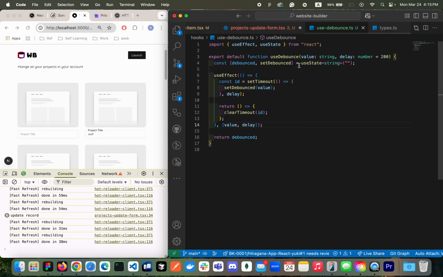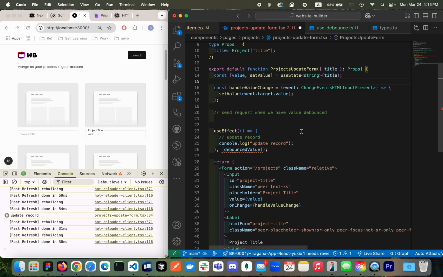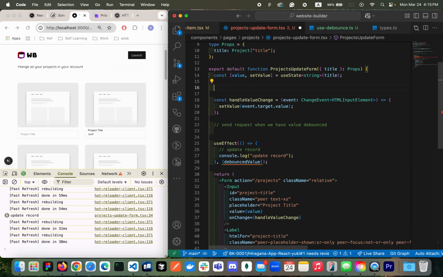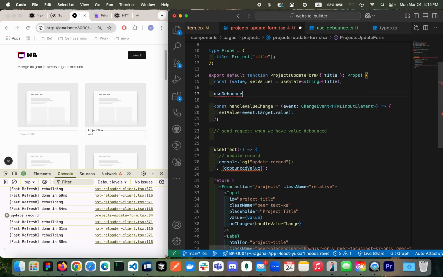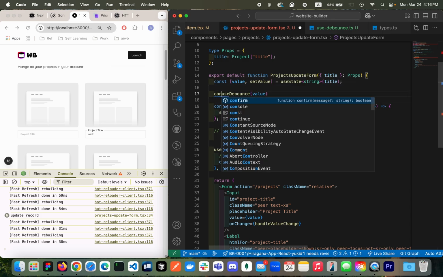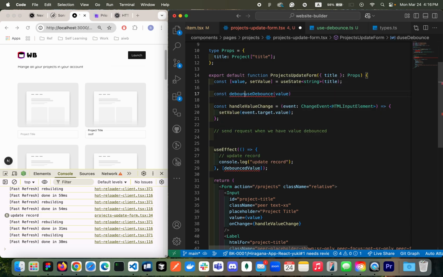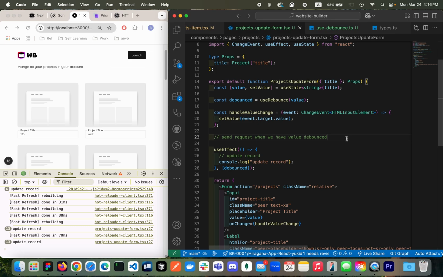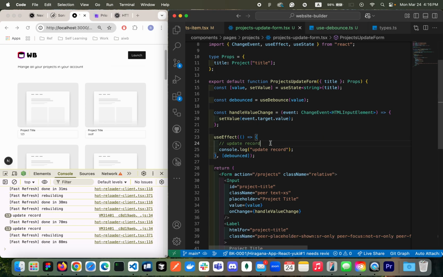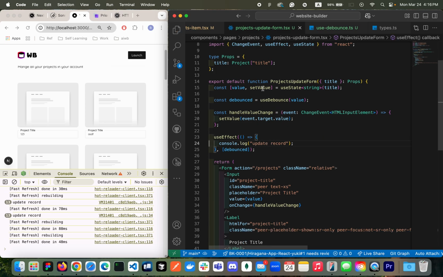Let's see. I might need to debug what I'm building, but let's give it a shot. Since I'm using the hook, I'm gonna use debounce, and then I'll be passing the value that we are receiving here whenever things change. And I'll be using the default delay, that is 200 milliseconds. And then what we are receiving will be debounced too, right? So when debounced changes, I'll be updating the record. So let me just try it out, right?